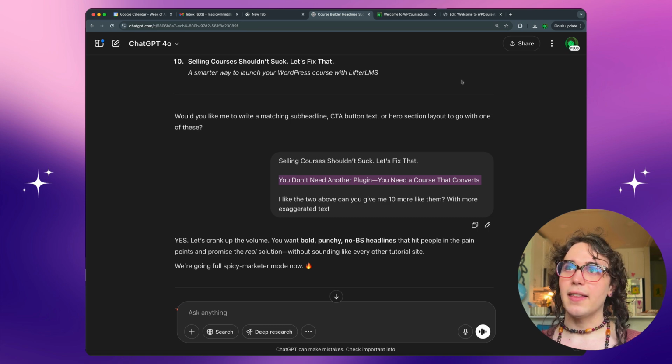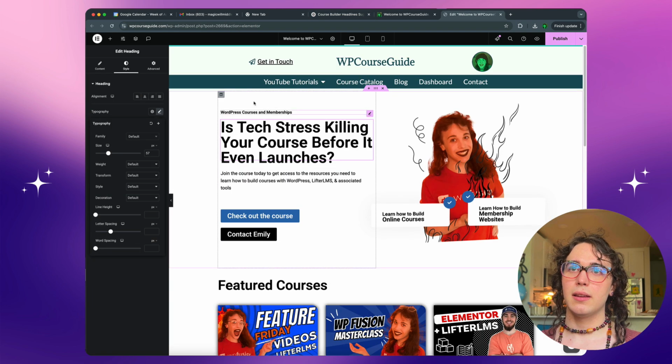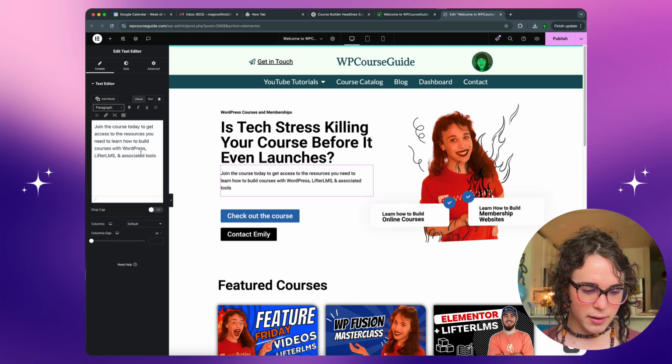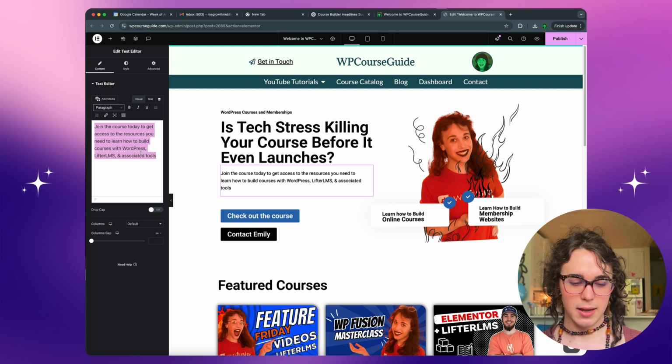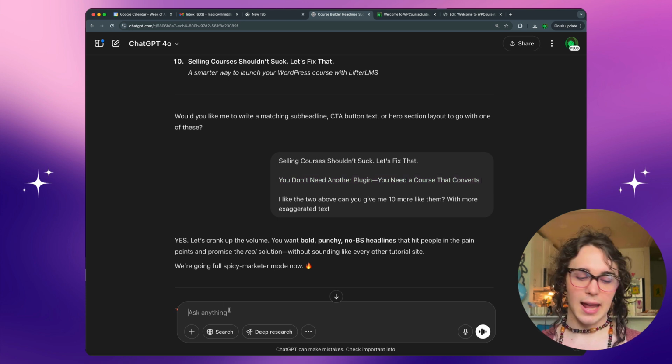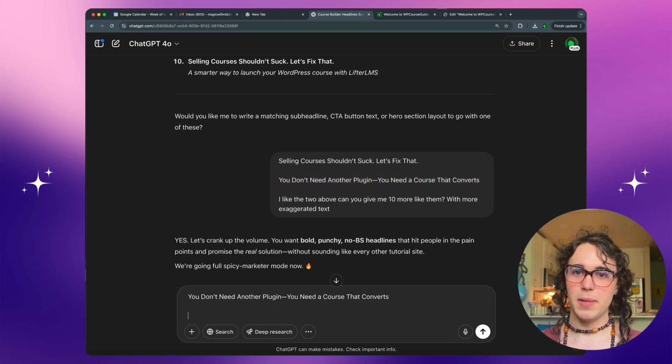I like this. I like this more than I like WordPress courses and memberships. I think that somewhere in here, Command A, Command V, you don't need another plugin, you need a course that converts. Let's take this and add in themes of Lifter LMS.